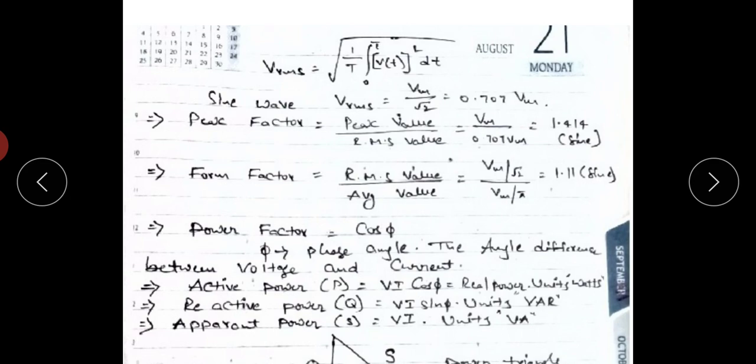So next definition, form factor. The ratio of RMS value and average value is called form factor. So the RMS value of a sinusoidal signal equals Vm by root 2. The average value of a sinusoidal signal equals Vm by pi. It equals 1.11. So for a sinusoidal signal, the form factor equals 1.11.